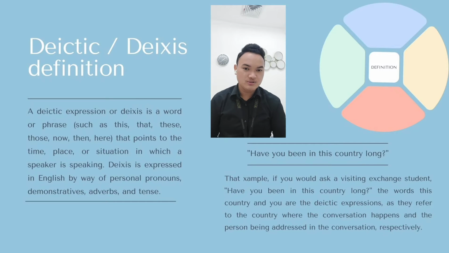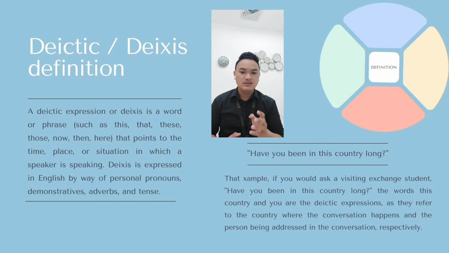The first, I want to talk about the definitions. So, deictic expressions or deixis are words such as this, that, these, those, now, then, here. They point to the time, place, or situation in which a speaker is speaking. Deixis is expressed in English by way of personal pronouns, demonstratives, and adverbs, for instance.